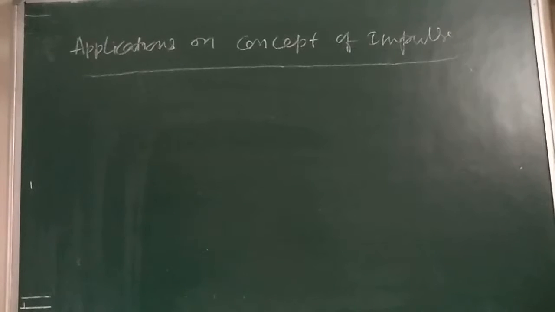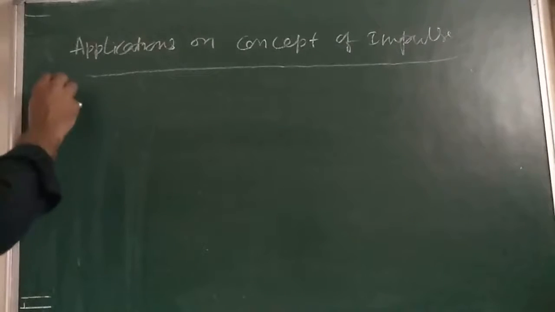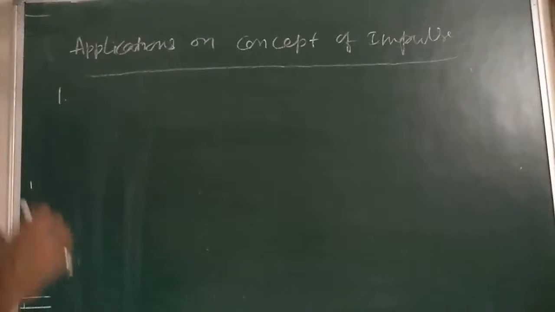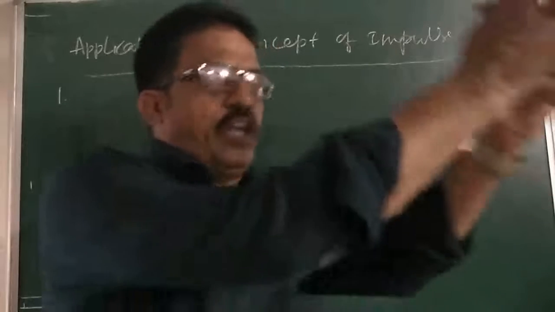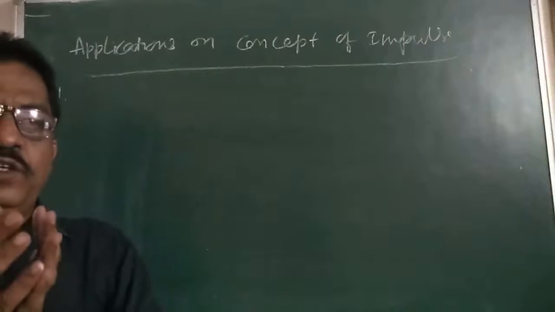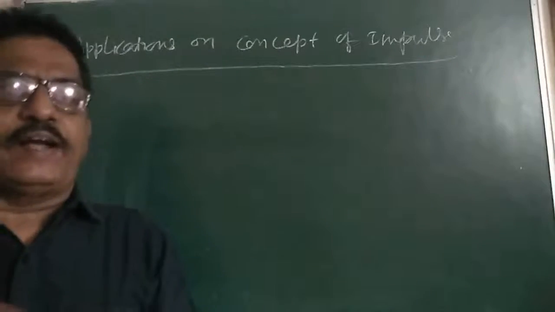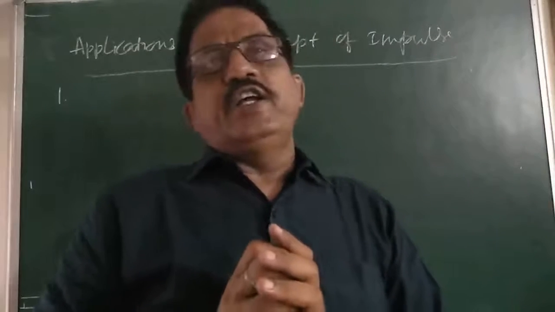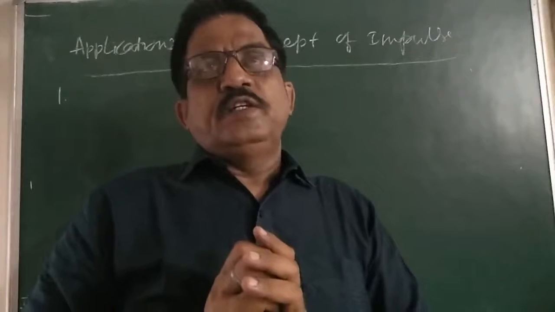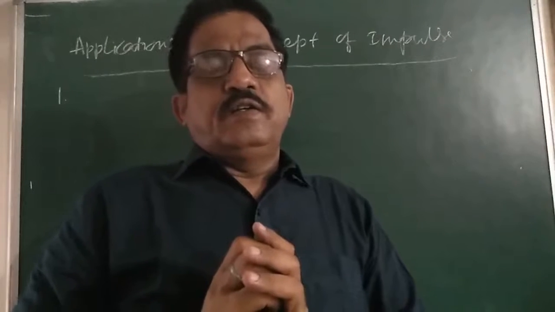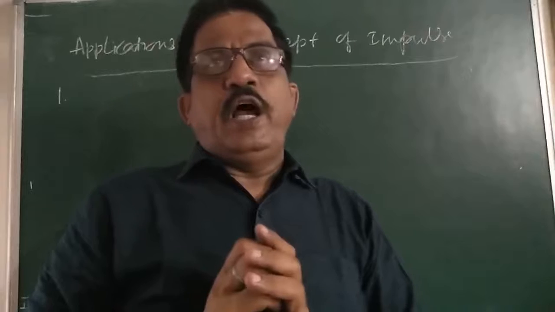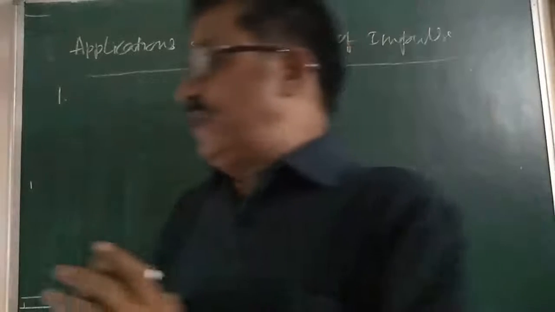An example here is a cricket player lowers his hand while catching. A cricketer while catching like this, he took his hand back. Why? What is the reason behind that? This we can explain with the help of impulse.